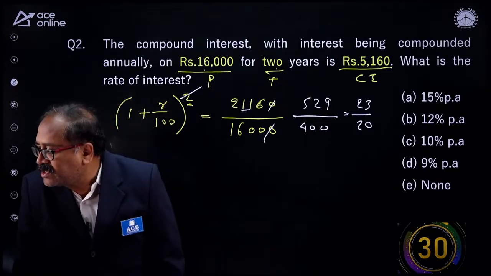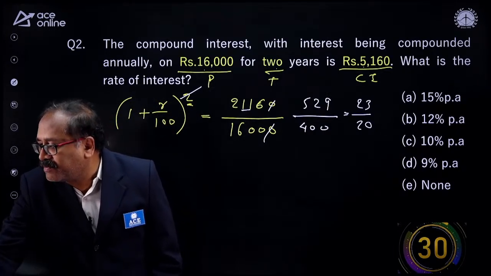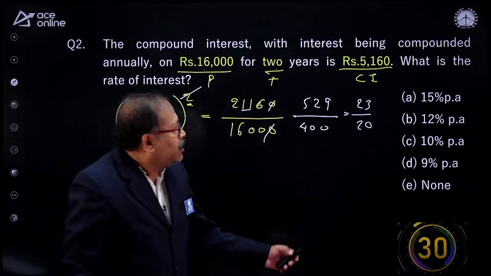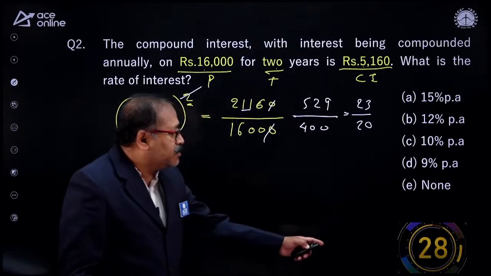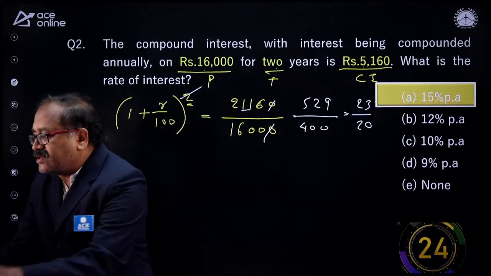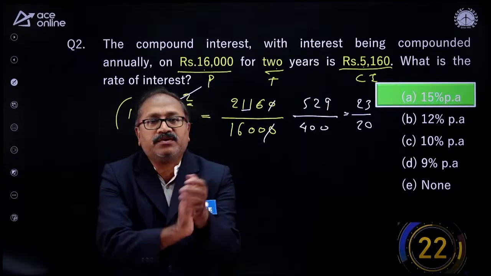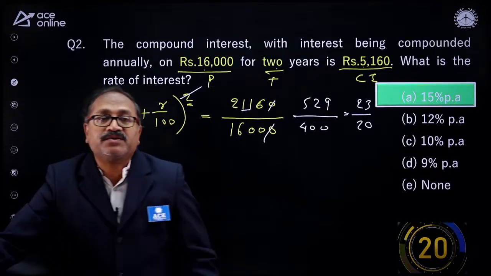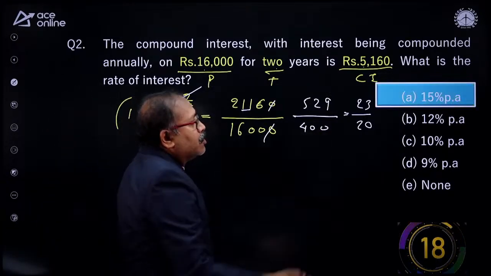Some of you have already answered the question: 15. Prakash, you answered the question 15. Let me check the answer. I didn't give you 30 seconds, and you answered it. Let me check your answer. That's right. Wonderful. So you know how to answer questions like this. So you can go with the options also.